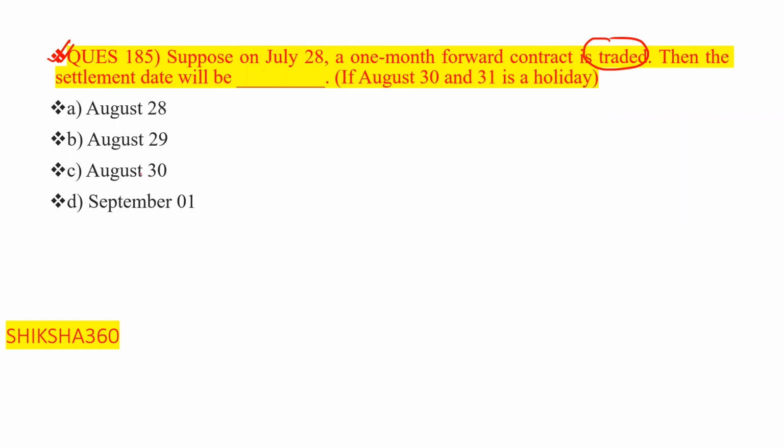Very interesting question. So let's discuss some basic points regarding that. On 28th July, a 1 month forward contract is traded. First of all, we will discuss the forward contract.